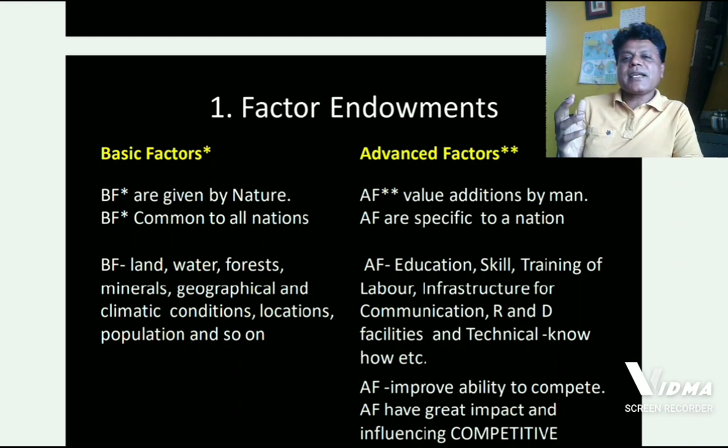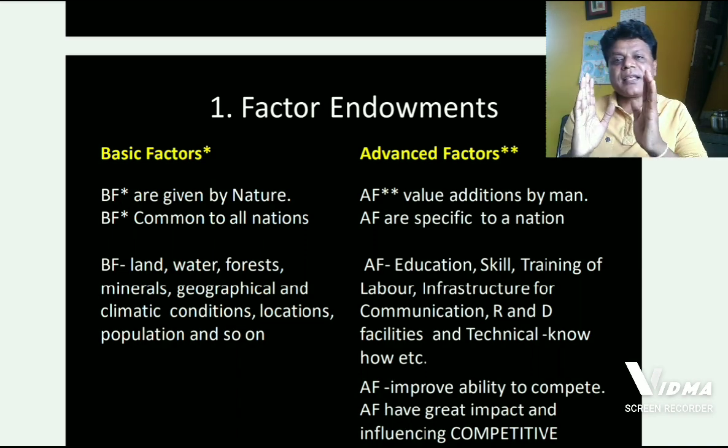What are the examples of basic factors according to Porter? Look at that screen. Land, water, forests, minerals, geographical and climatic conditions, location of the country, population and so on. These are basic factors. These are fundamental factors which are there in every country. Every country has these basic factors.